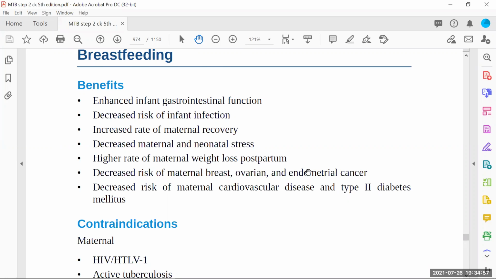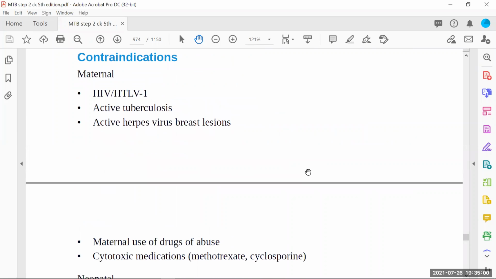Now, this part is important. This contraindication part is very important from the exam point of view, so we are going to stress more on this one: what kind of maternal diseases are there where we will ask our patients not to breastfeed their child.